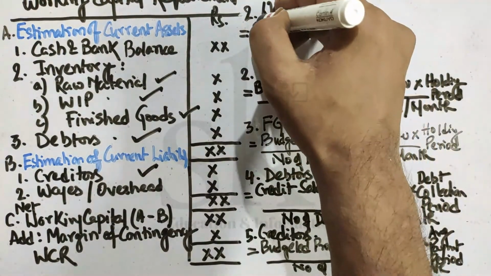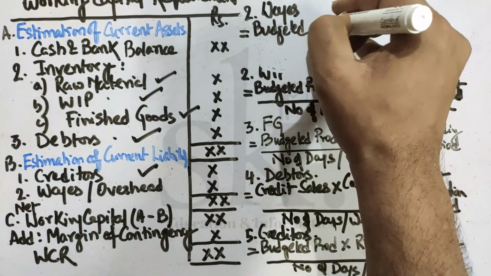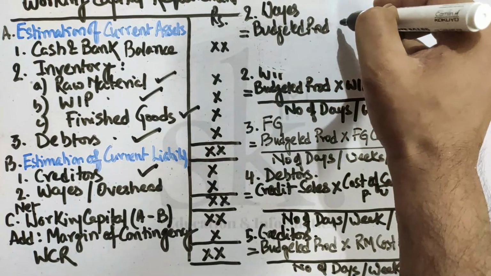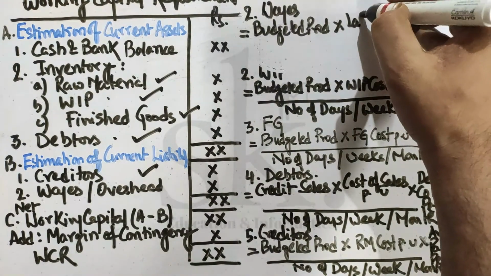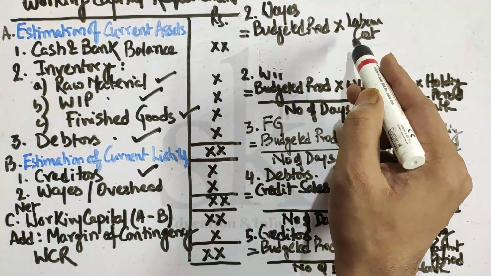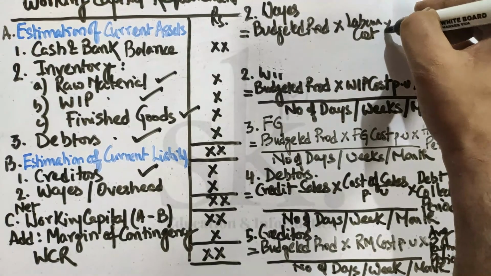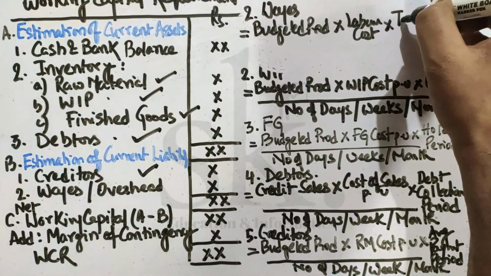The formula will be again the same: budgeted production, this will be given in the problem, into the production units, into the labor cost, if it is overhead, it will be overhead cost, into the time lag.